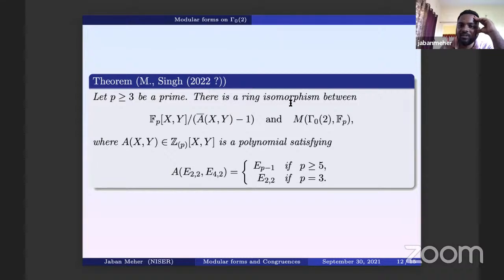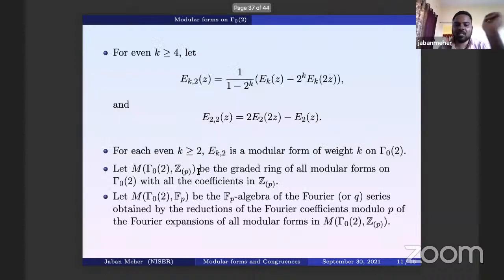And here we have proved a similar ring isomorphism in a similar way. For p bigger than or equal to 5, I should have mentioned here that the role of E_4 and E_6 is played by E_2^(2) and E_4^(2) in this case.